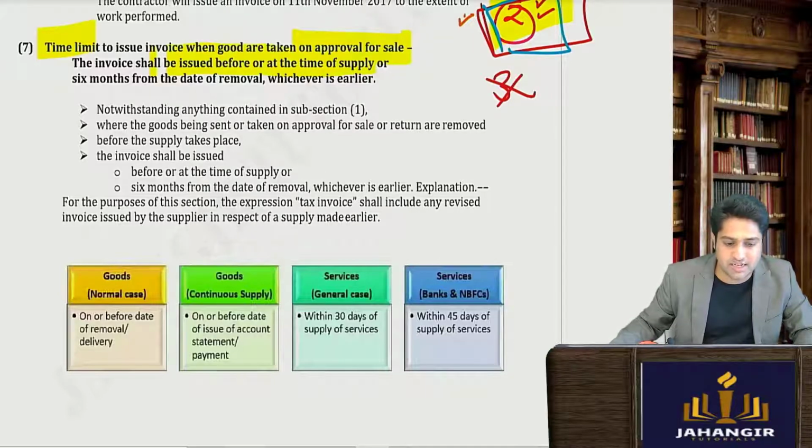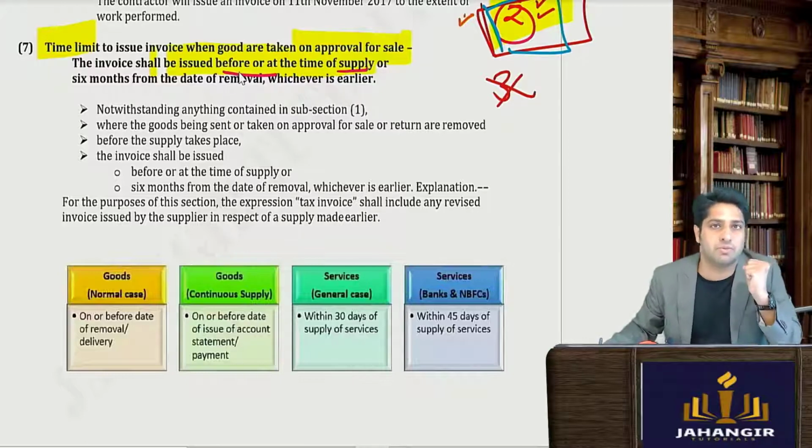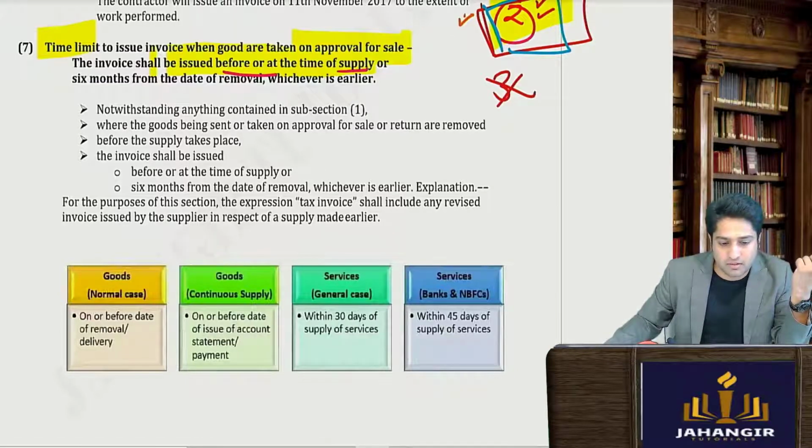The moment he has given his approval, the supply has happened, so it will be before or at the time of supply. When the goods have been sent to you on approval basis, has supply happened? No, supply is when you approve it. So the moment you have approved it, we say the time of supply has arrived, and the invoice should be issued before or at the time of supply.